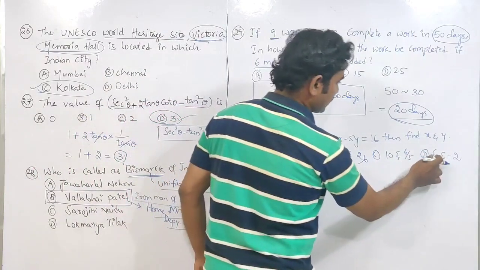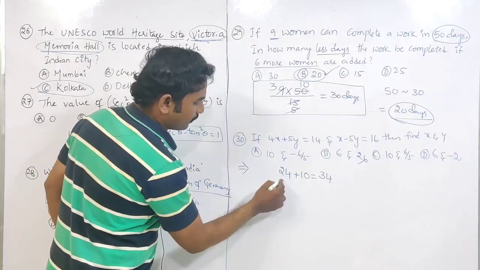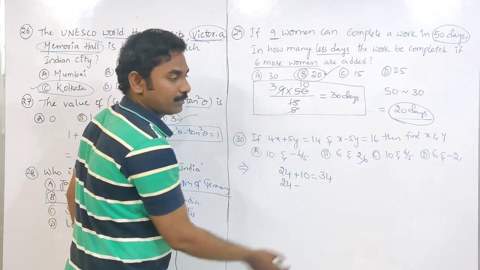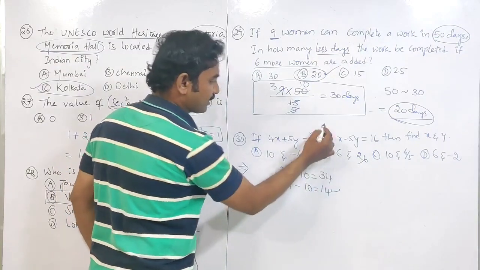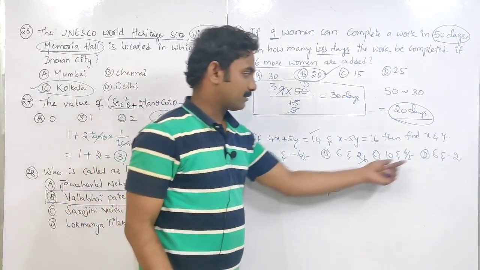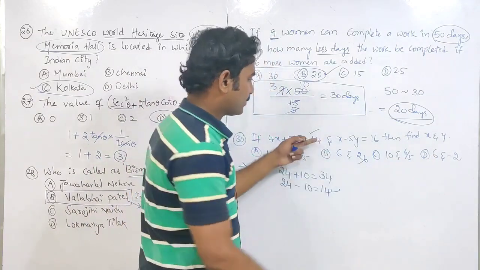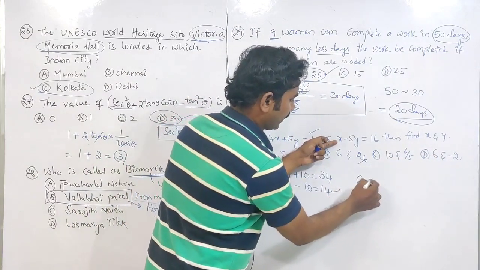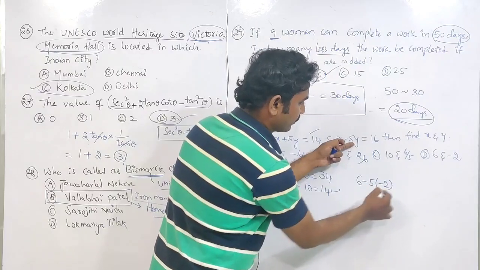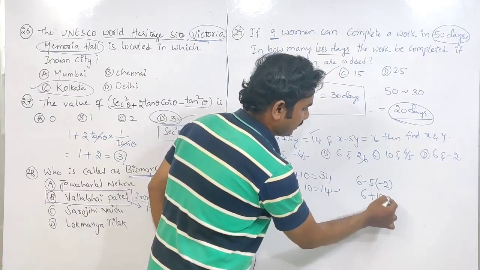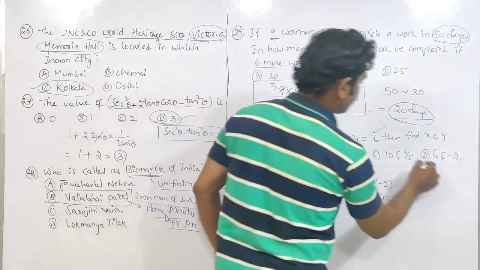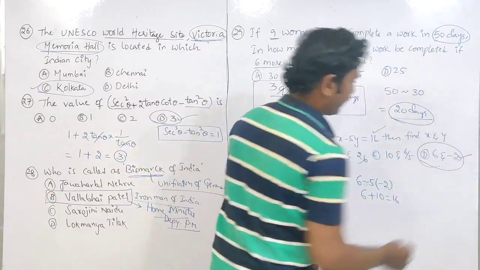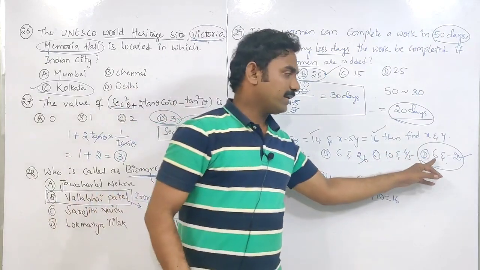Next, go to here. 6 and minus 2. 4 6s are 24. Minus 5 2s are 10. It is 14. So the first equation is correct. Let us check the second one also. 6 and minus 2. Substituting 6 here. 5 into y value is minus 2. 6 plus 5 2s are 10, which is equal to 16. This is also correct.